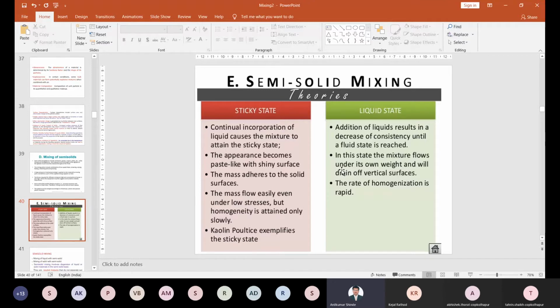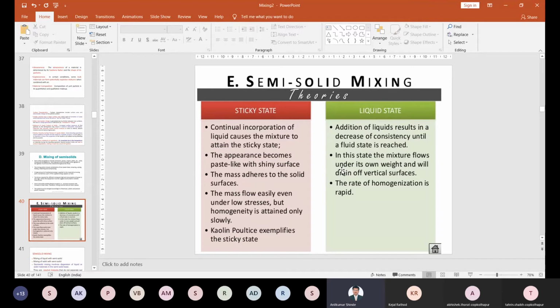That's a liquid. So if there are two liquids to be mixed, the flow is very high. Understand it? If I add more liquid into the powder mixture, right, it makes it paste-like or liquid in nature. So flow is very high, and there is homogeneity, but it's a question of homogeneity also. Then the liquid state: addition of liquid results in decreased consistency of the fluid state, right?